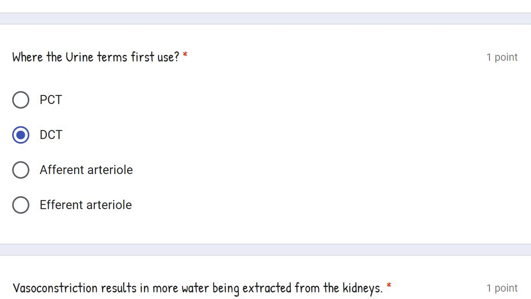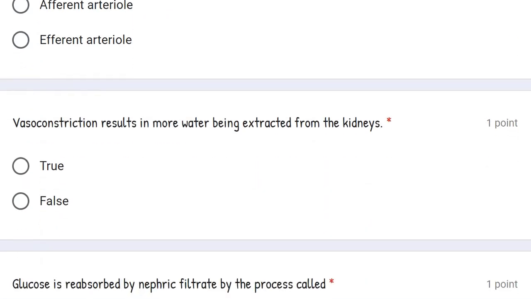Vasoconstriction results in more water being extracted from the kidney. Now let's understand what is vasoconstriction. Vaso means vessels. Constriction means to constrict, सिकुड़ना. So vasoconstriction is a process which occurs when the outside temperature is low. Blood vessels constrict. The blood supply to the constricted vessels कम हो जाती है.